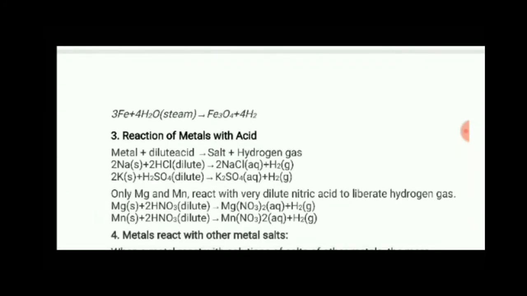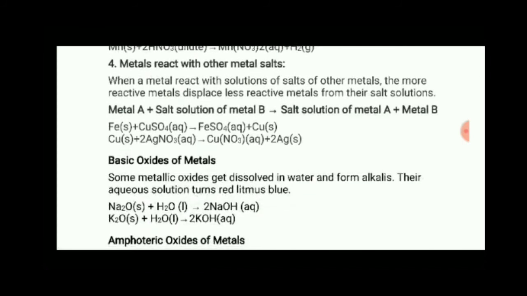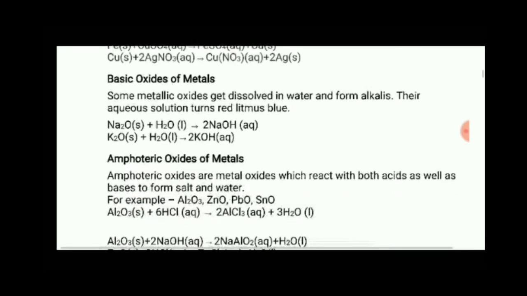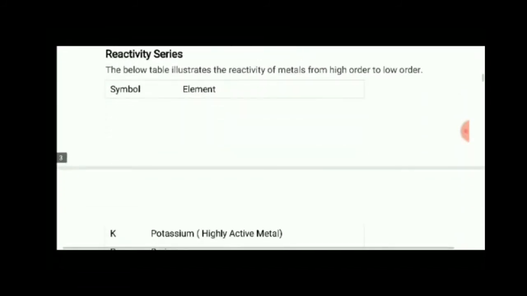Reaction of metals with acid will give salt plus hydrogen gas. Metals react with other metal salts and produce the salt solution of metal A plus metal B. Basic oxides of metal will give metal hydroxide. And lastly we have studied about amphoteric oxides of metal. And then we have gone through the reactivity series.